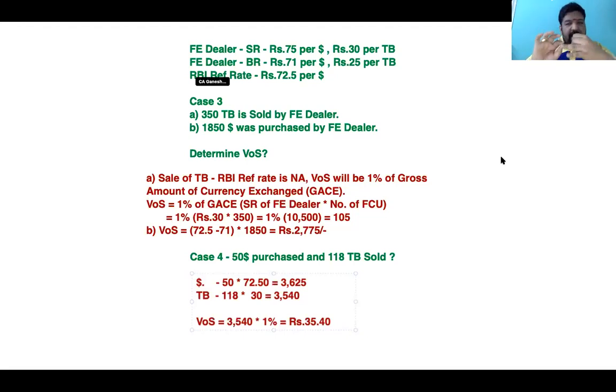If you don't have an RBI reference rate, you can determine value. If a transaction happens between foreign currencies, you can determine value. If a transaction happens between two different currencies, of which one has an RBI reference rate available and one does not, you can determine value. If a transaction happens with two different currencies and both do not have an RBI reference rate, then also you can value. That's all the maximum transactions possible in foreign currency. Beyond this, there is nothing possible.